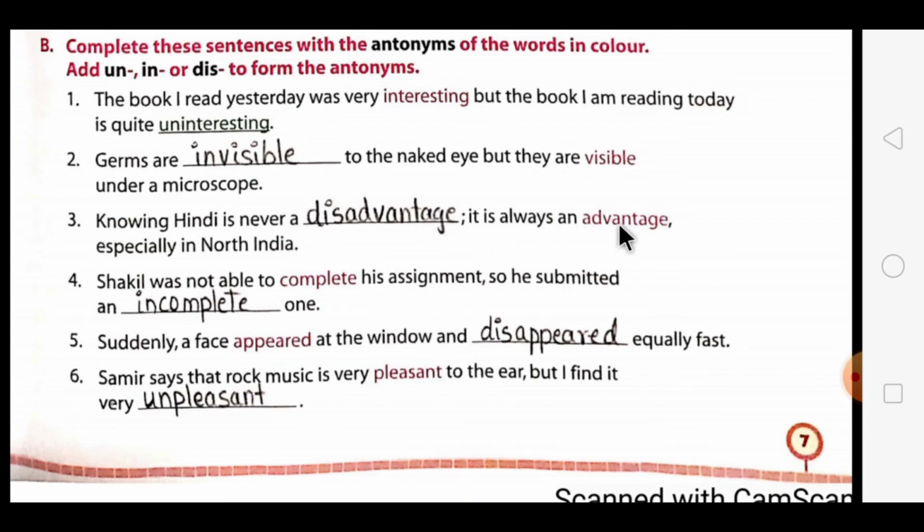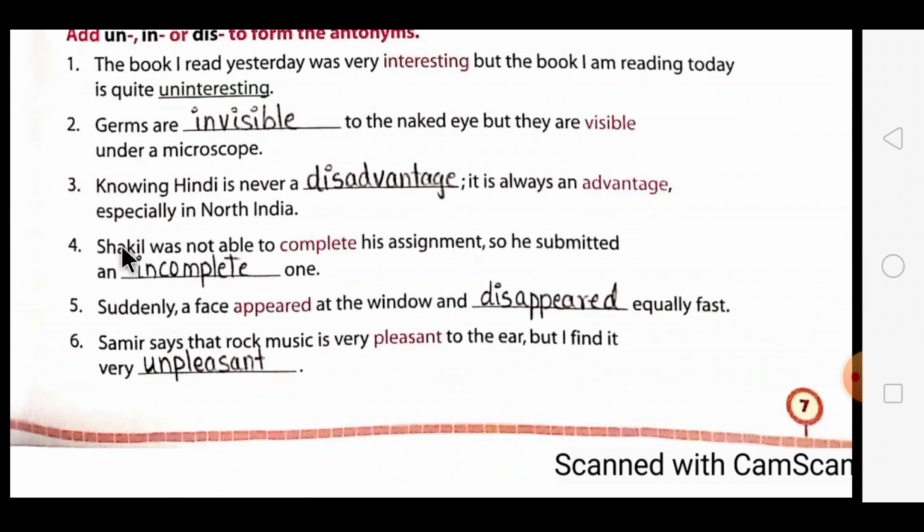It is always an advantage, especially in North India. So what will be the antonym of advantage? It will be disadvantage. Then the fourth one is, Shakil was not able to complete his assignment, so he submitted an dash one. You have to write the antonym of complete, that is incomplete.